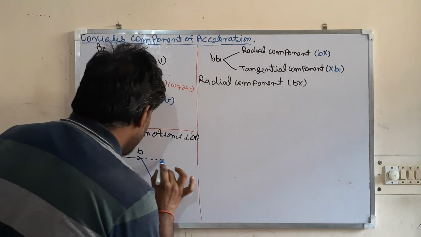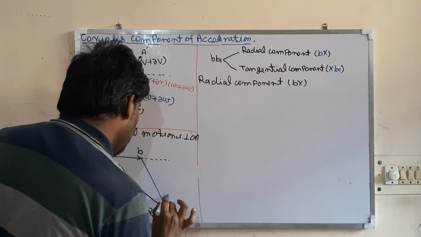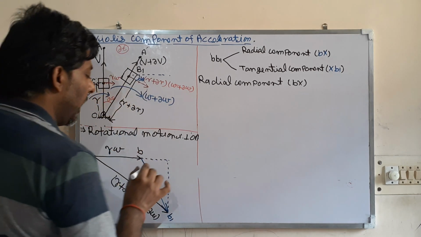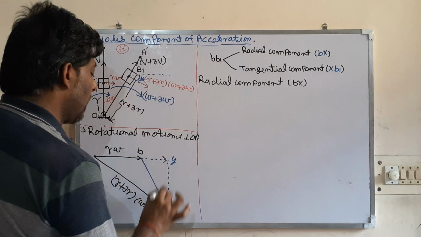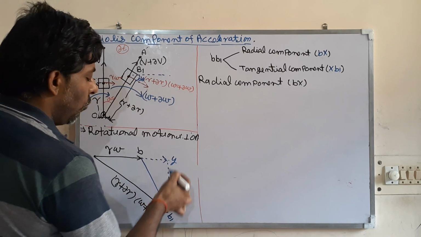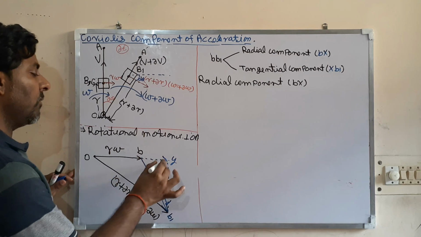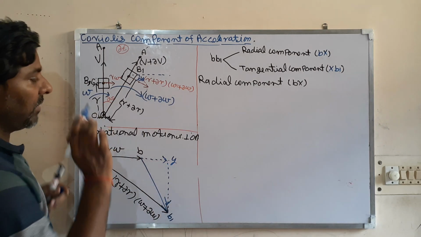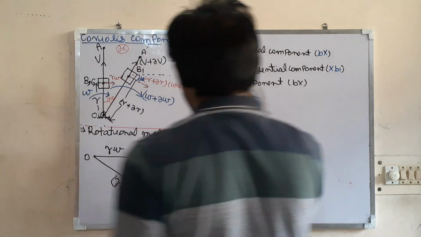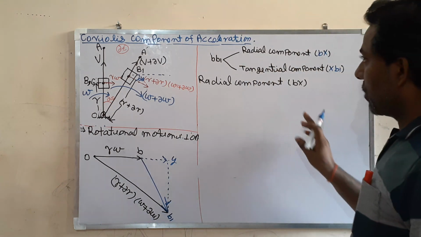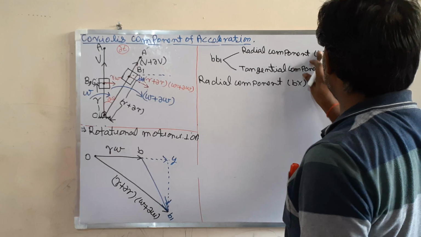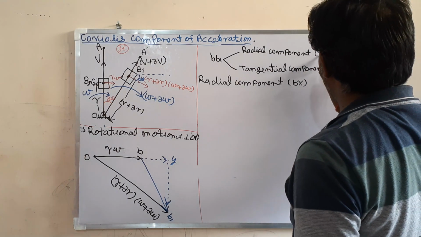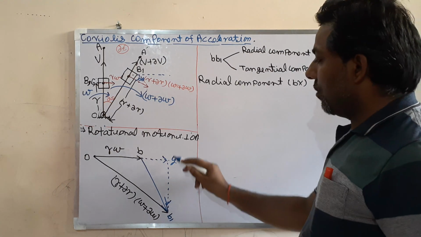Now again this can be resolved into two components. Say this is y. So one is by and another is yb1. So this BB1 now can be resolved into two components: the radial component, yb1, and the tangential component.